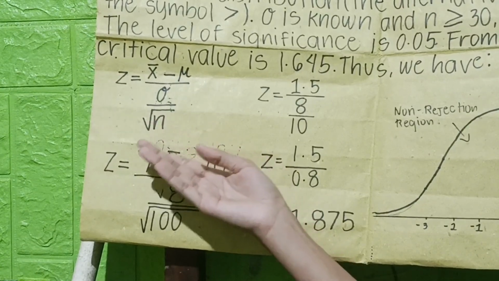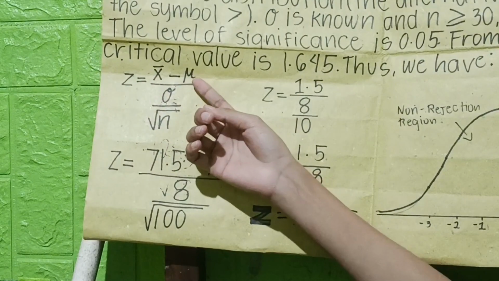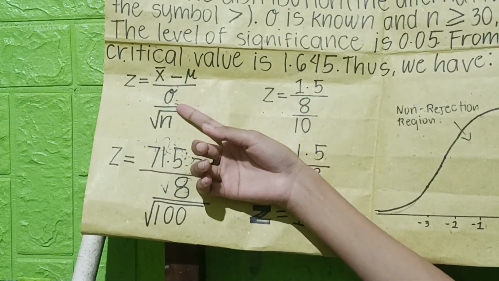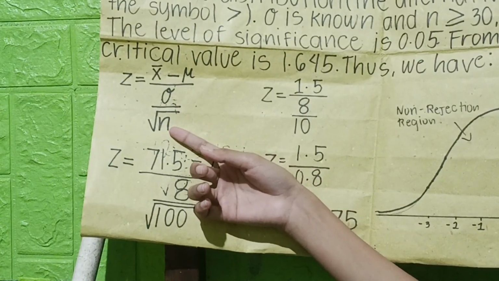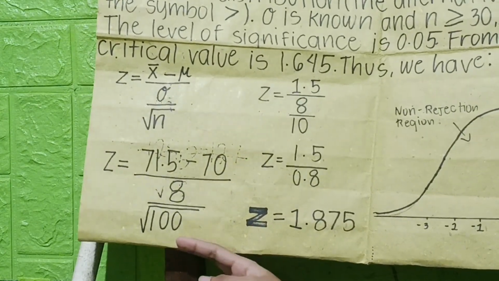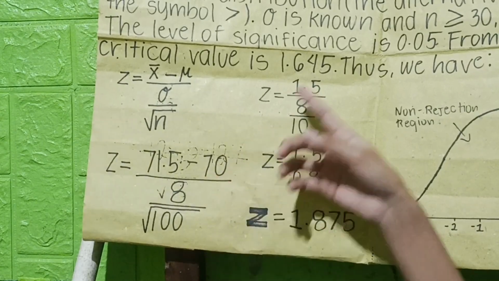So, itong formula natin gagamitin. Sample mean minus the population mean divided by the population standard deviation divided by the square root of n. So, convert natin siya. So, given 71.5 minus 70 is equal to 1.5.